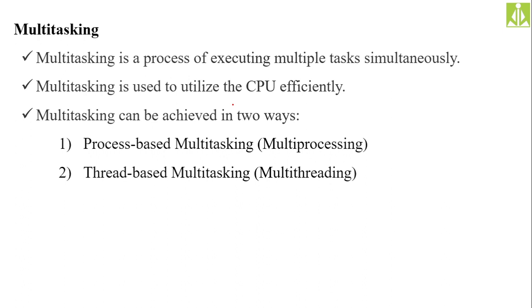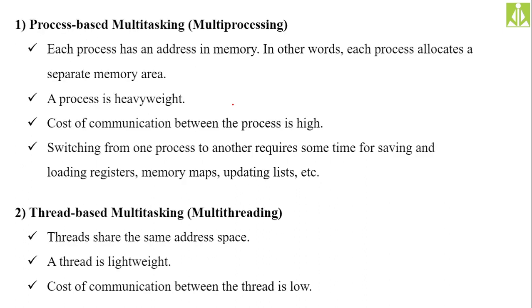In process based multitasking, each process has its own address space in memory. In other words, each process is allocated a separate memory area. A process is heavyweight, and the cost of communication between processes is high. Switching from one process to another is nothing but context switching. It takes time for saving and loading registers, that is, saving and loading the state of different processes, memory maps, updating lists, etc., which also consumes a lot of computer resources. Whatever you do in terms of processes, it will consume a lot of computer resources.